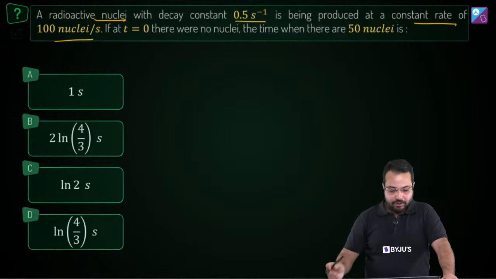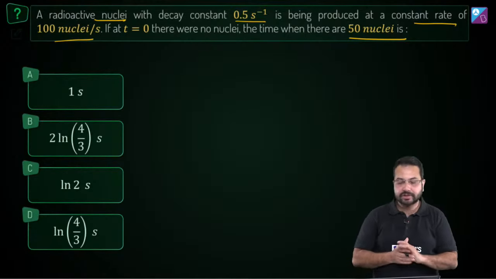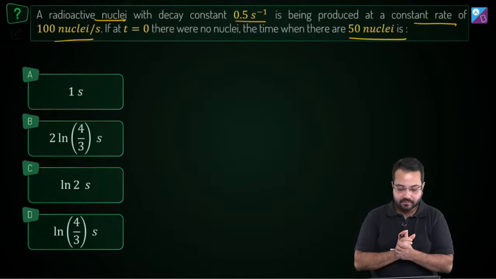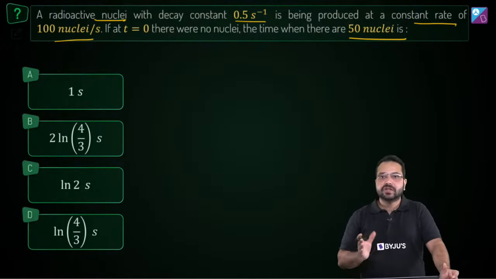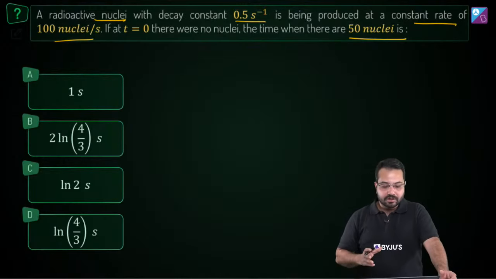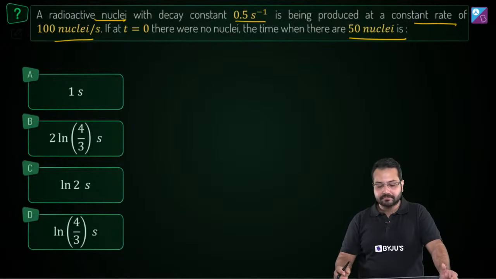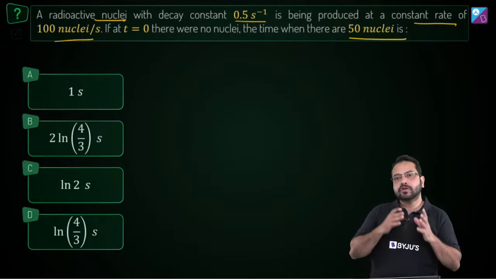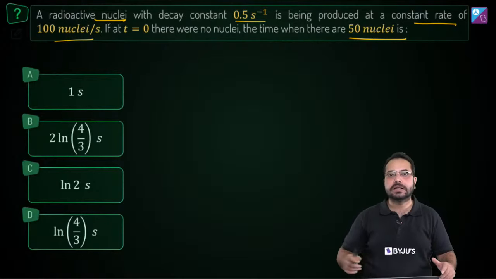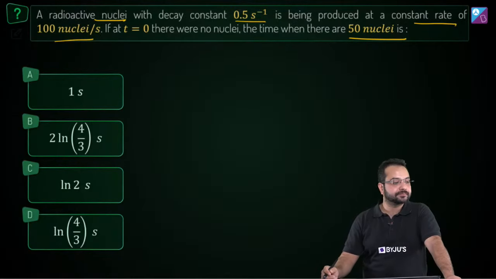Alright, so if at t equal to 0 there were no nuclei, the time when there are 50 nuclei is. That's the question. Think about it. The difference between a normal scenario and this scenario is that a radioactive nuclei is being produced at a certain rate. And if it is being produced, it is also radioactive, so it is also going to disintegrate. So we need to find out what is the rate of formation of this radioactive nuclei.